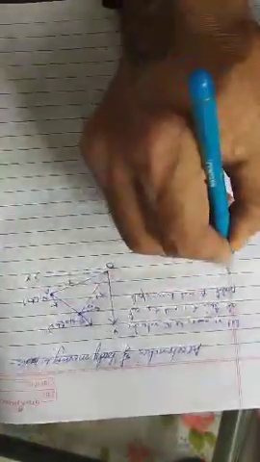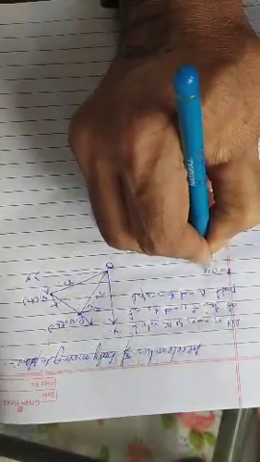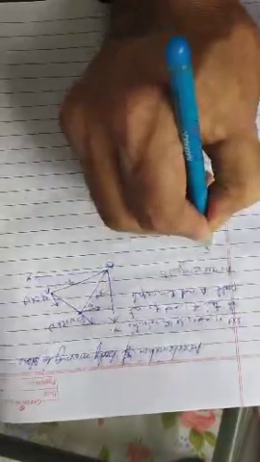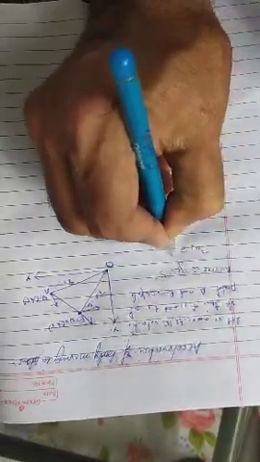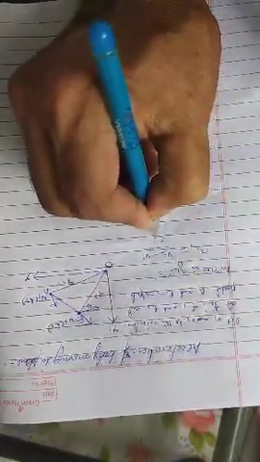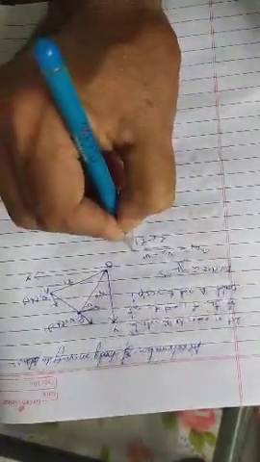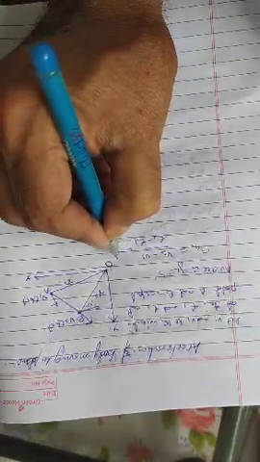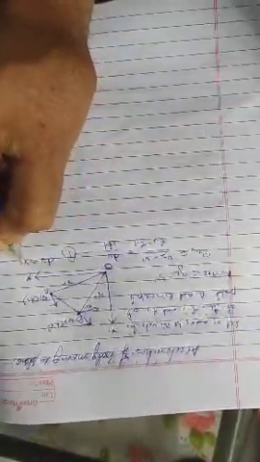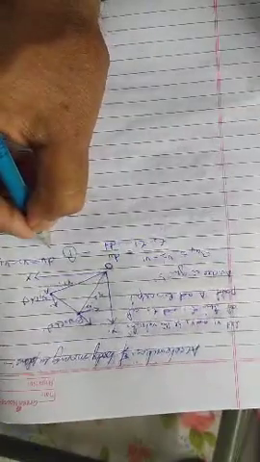Therefore, the average acceleration is given by a average equals final velocity v2 minus v1 divided by t2 minus t1, or I can say dv by dt. This is equation first, where dv is the small change in velocity and dt is the small change in time, t2 minus t1.